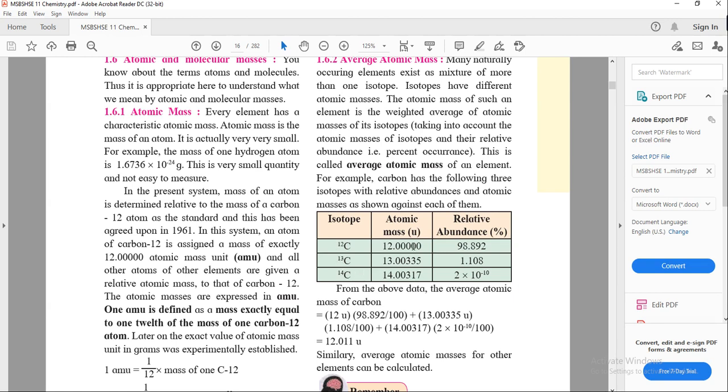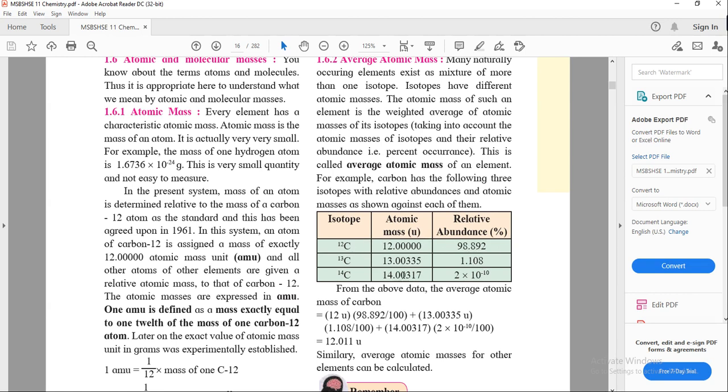The percentage of carbon-12 is very high. It is abundance, meaning it occurs in nature at a very high percentage, 98.892. Carbon-13 is very less, 1.08, and carbon-14 is very less, 2 into 10 raised to minus 10. So the abundance of carbon-12 is very high.